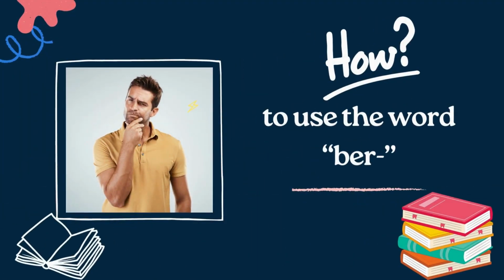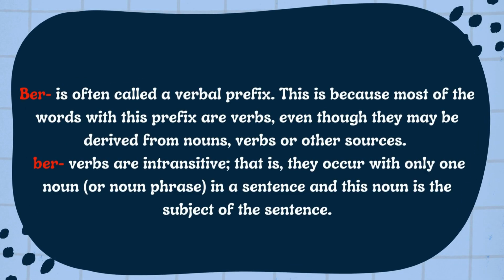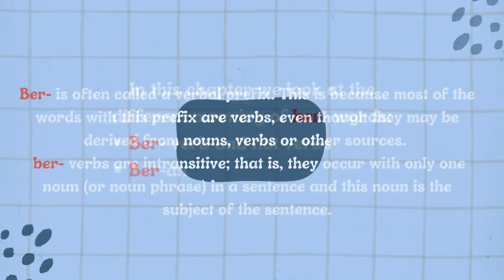How to use the word ber. Ber is often called a verbal prefix. This is because most of the words with this prefix are verbs, even though they may be derived from nouns, verbs, or other sources. Ber verbs are intransitive. That is, they occur with only one noun or noun phrase in a sentence, and this noun is the subject of the sentence.